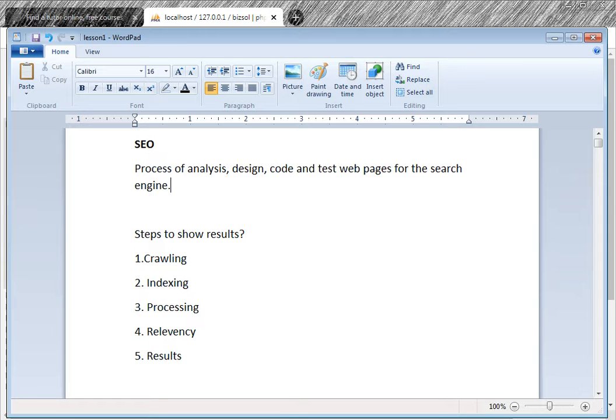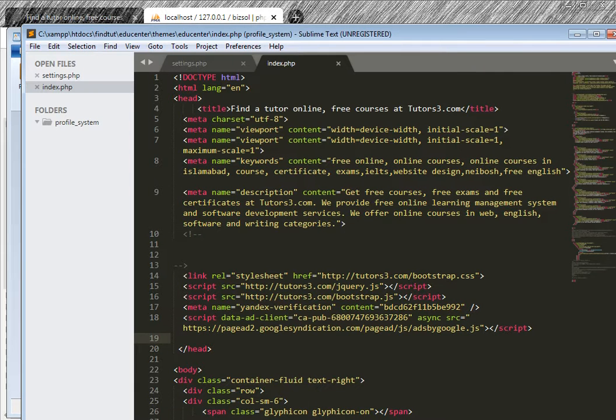Then show the result. So if you see the HTML page, you have written this code, you had a design phase before this, and an analysis phase before that. This is HTML, this is the head tag. The most important tag is the head tag, and inside that is the title tag.